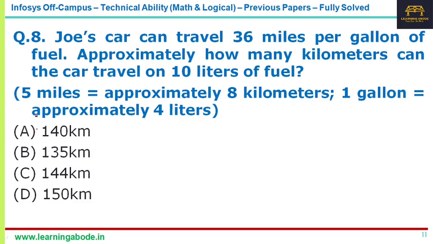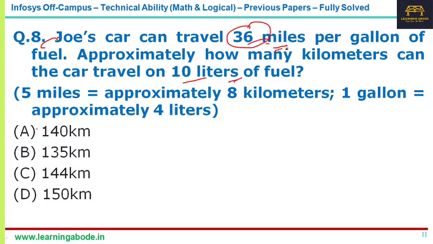These are questions where you can write these things very directly. So 36 miles, 10 liters of fuel.